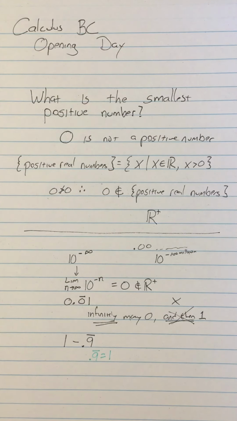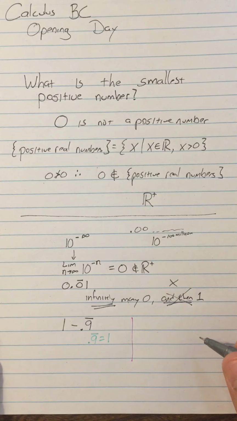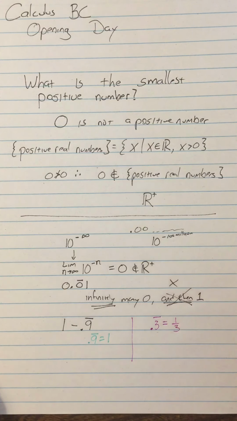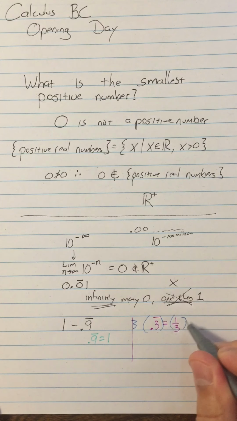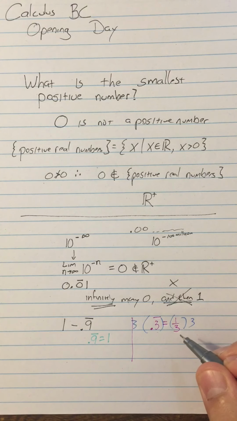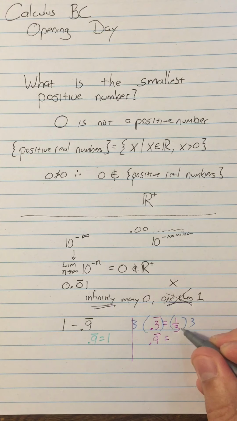Now, we're going to prove that using calculus in this class, but in the meantime, you can get a pretty good idea of why it's 1 by looking at some algebra. So we know that 0.3 repeating is equal to 1/3. Everybody knows that, right? So just multiply everything times 3. If I multiply both sides of the equation times 3, then I get 3 times 0.3 repeating. Well, I have infinitely many 3s, and I'm going to multiply them all by 3. There's no carrying or anything, so it makes sense that it should be 0.9 repeating. And 1/3 times 3 is obviously 1, so 0.9 repeating is 1.